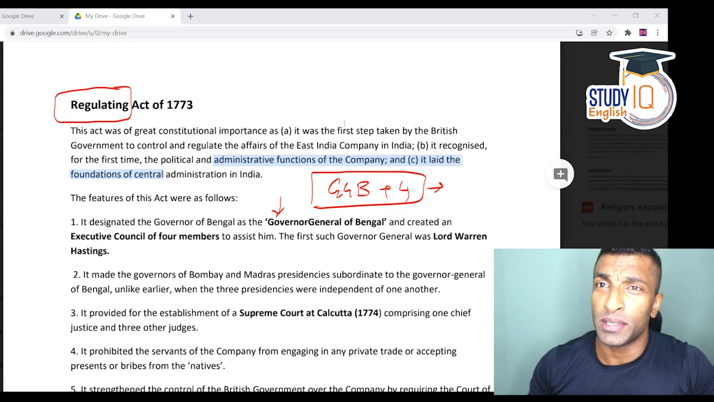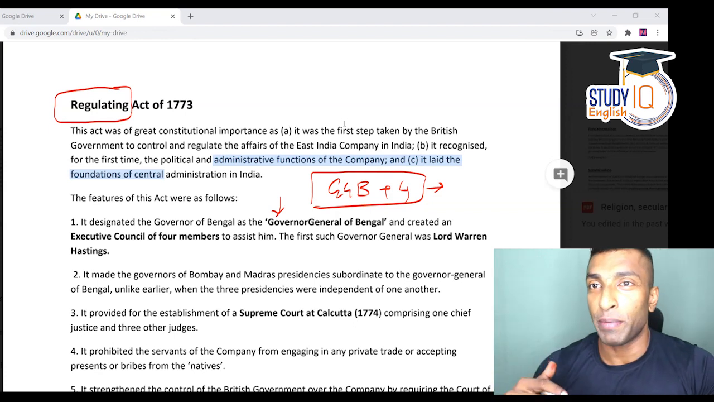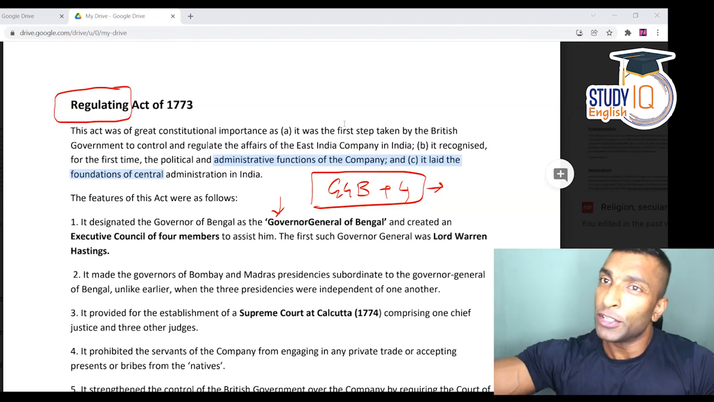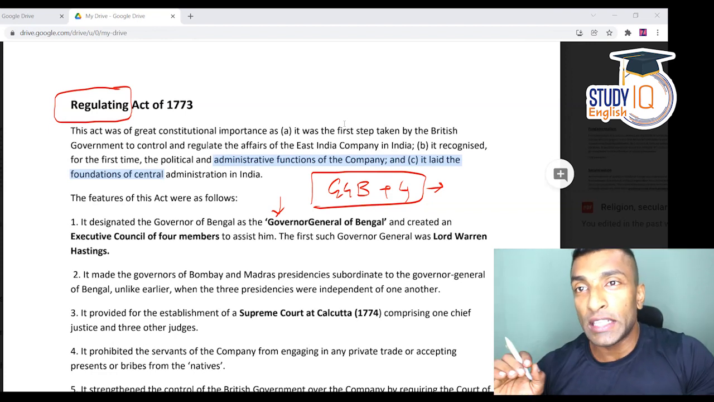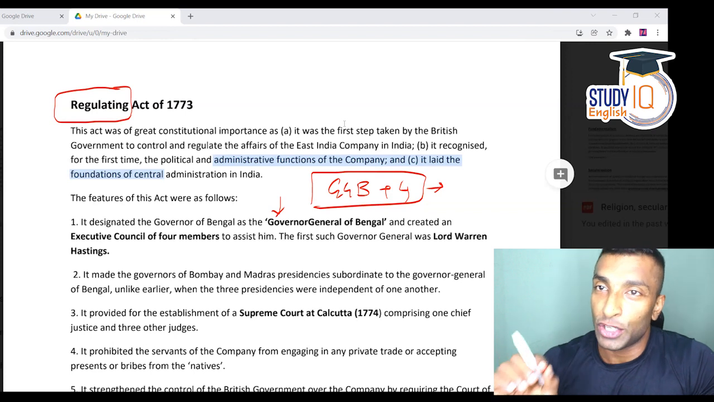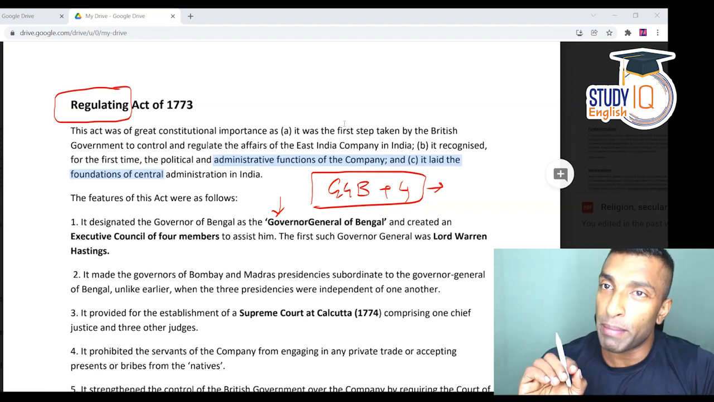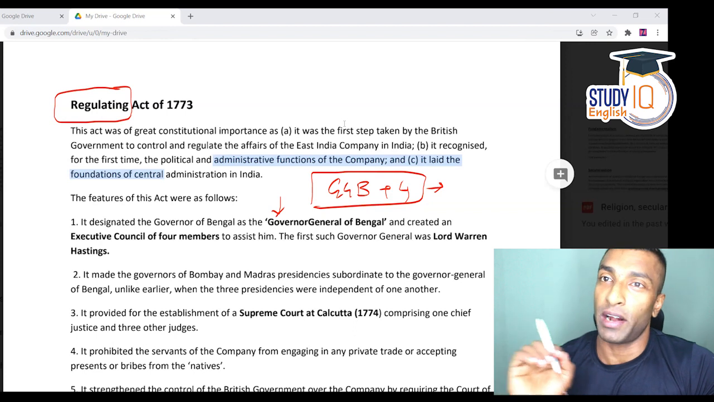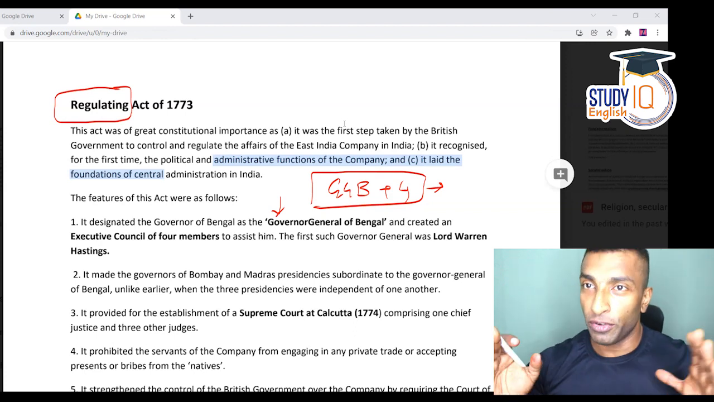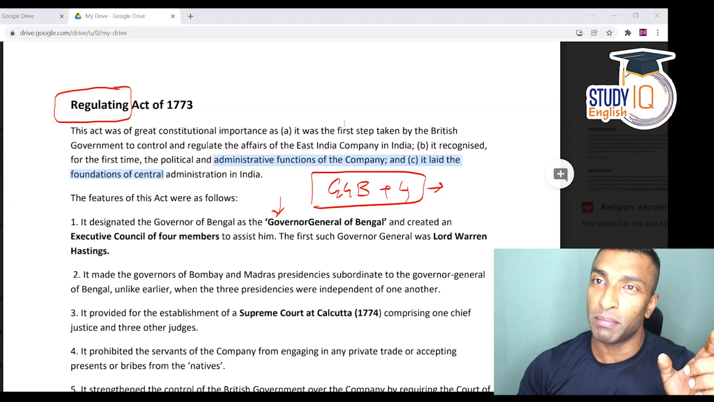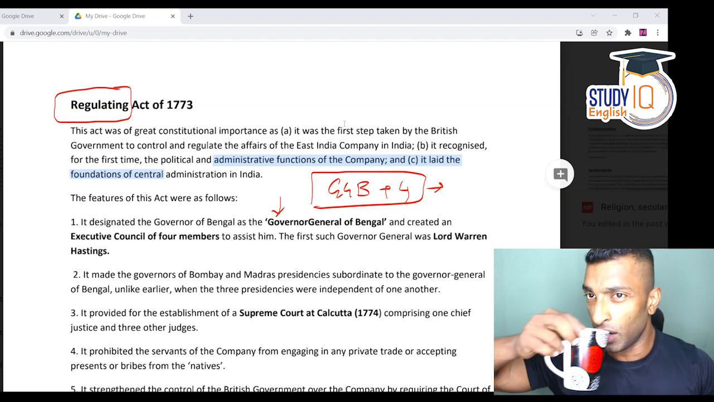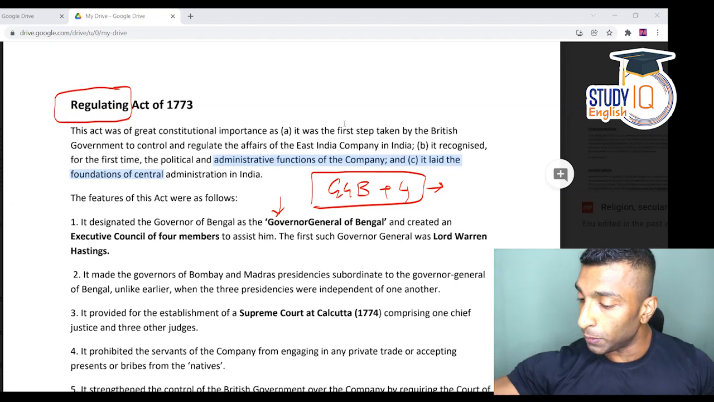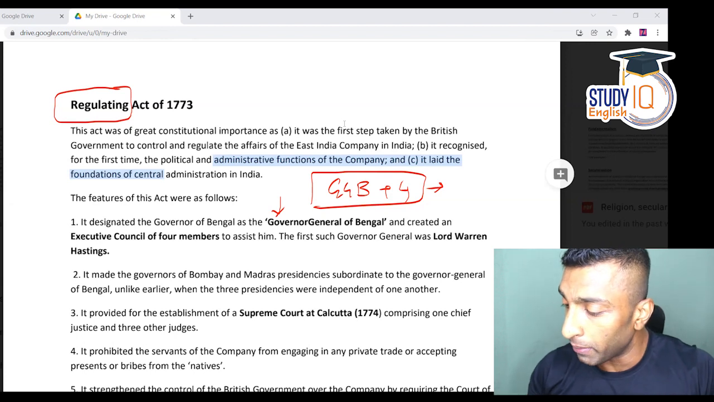How about the 4 members? If the Governor General is appointed by the company, and you are going to regulate the company, you are supposed to have control over the Governor General. So these 4 members are actually going to control. And these 4 members are appointed by the Crown or the Parliament. So remember the appointment of these 5 members. The Governor General is appointed by the company because he's the head of the company, and the 4 members are appointed by the Crown. I hope that appointment part is clear.